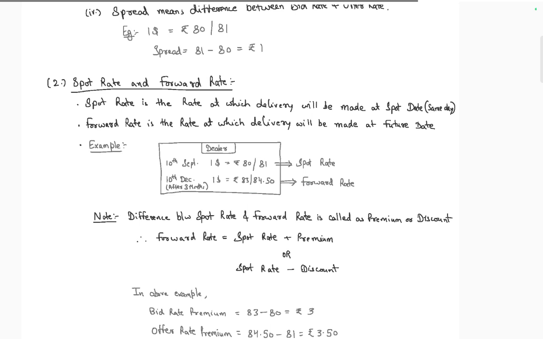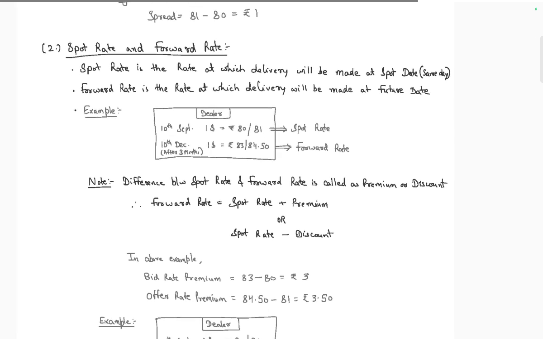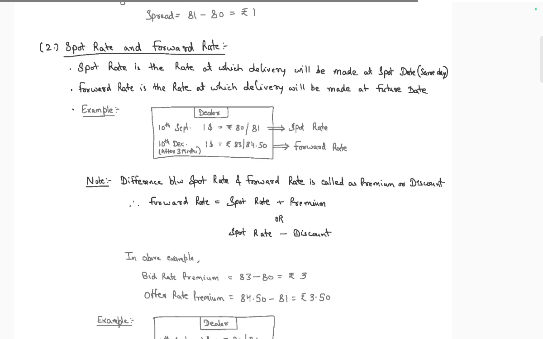The spot and forward rate. Spot is a rate at which delivery is made on the spot. A forward contract is one where delivery will be made at a future date. So on 10th September the dealer has a spot rate, and after 3 months he wants a forward rate. The difference between forward and spot rate is the premium or discount. Forward rate equals spot plus premium.